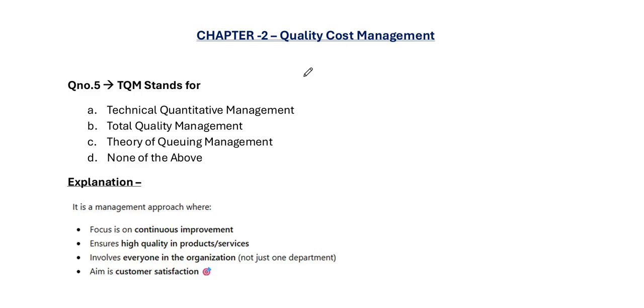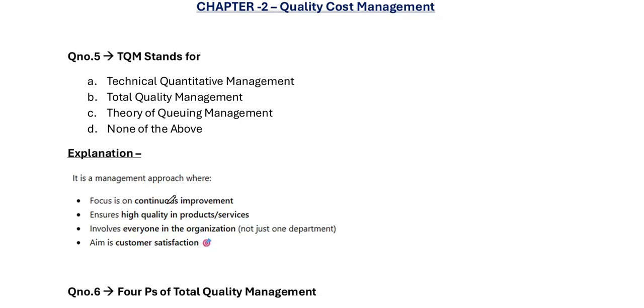Now coming to chapter 2, quality cost management. Question number 5. TQM stands for total quality management. It is a management approach where focus is on continuous improvement, ensuring high quality in products or services, and involving everyone in the organization, not just one department.